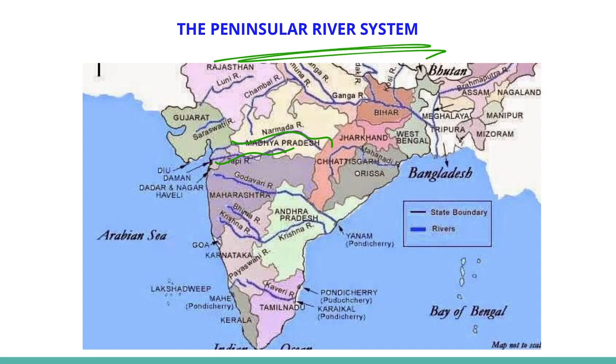The Chambal, the Sindh, Betwa, Ken, the Son, originating in the northern part of the peninsula, belong to the Ganga river system. The other major river systems of the peninsular drainage are the Mahanadi, Godavari, Bhima, Krishna, and the river Kaveri. Peninsular rivers are characterized by fixed course, the absence of meanders, and non-perennial flow of waters. The Narmada and the Tapi, which flow through the rift valley, are however exceptions.